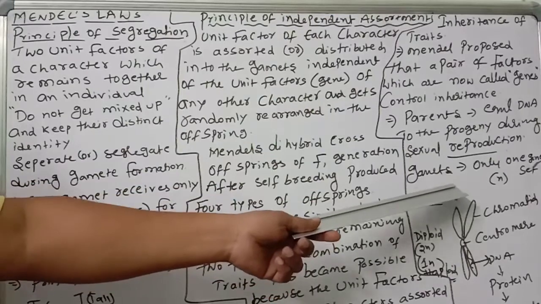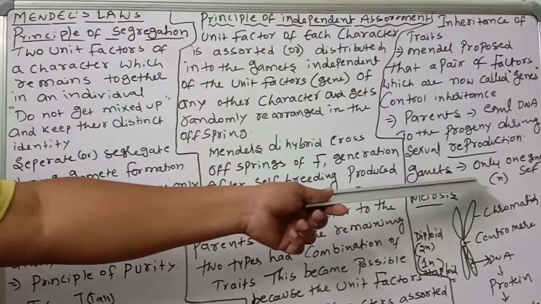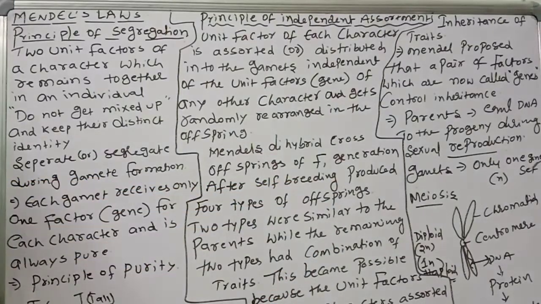Meiosis takes place, then haploid gametes are formed. The gametes together form the zygote, which will be diploid. So here what you understand is where the DNA is present: the DNA is present where these genes are present. Gene is present in the DNA. So where is the DNA located?